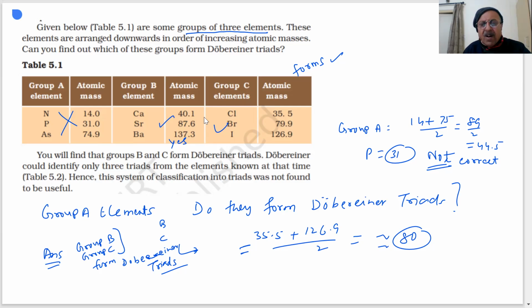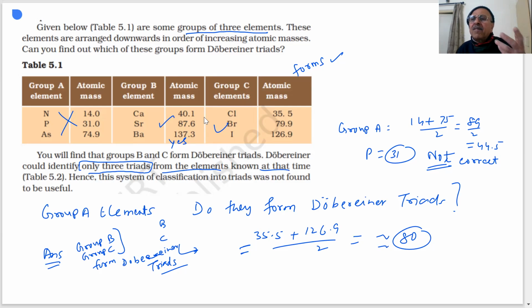But then what was the reason this model given by Dobereiner was rejected? They will ask that. It was not found to be very useful. Why? He could identify only 3 triads from the elements known at that time.